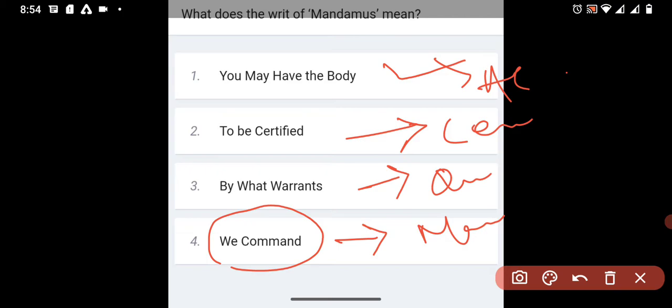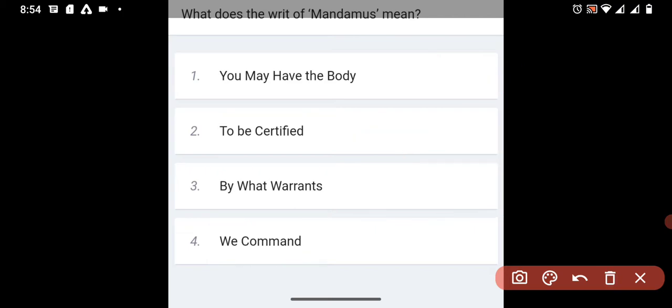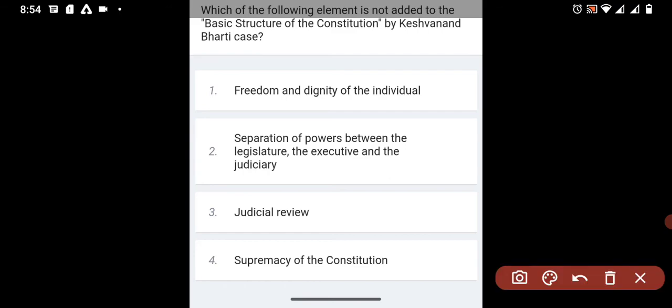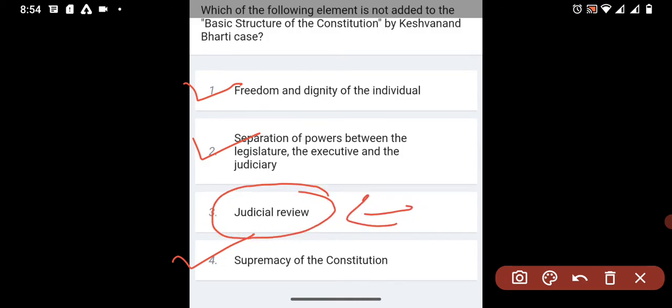Coming to the next question, which of the following elements was not added to the basic structure of the constitution by the Kesavananda Bharati case? Here is the typical question. Three are added in the Kesavananda Bharati case, but this one, judicial review, which is also part of the basic structure, was not added by the Kesavananda Bharati case.